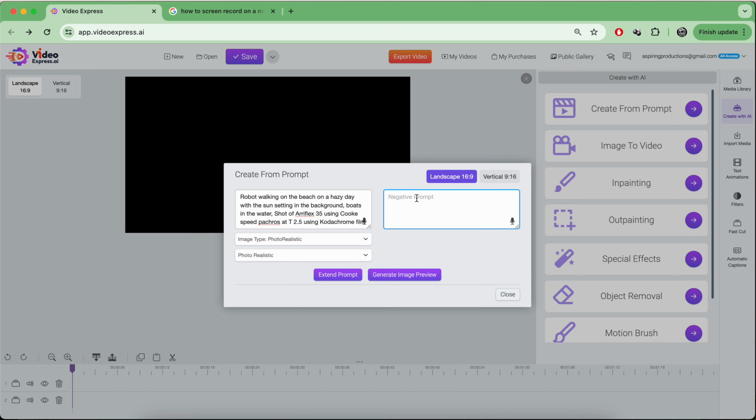One thing I'll say about the negative prompt, I don't add this very often. If you do hit extend prompt, it's also going to fill in the negative prompt area. For example, if I don't want there to be any buildings in the background, I would say buildings, or let's say modern buildings, okay? And low quality. So these are things that you don't want to see. You just enter the actual thing. You don't say, I don't want to see modern buildings, I don't want to see low quality. No, you just say modern buildings, low quality.